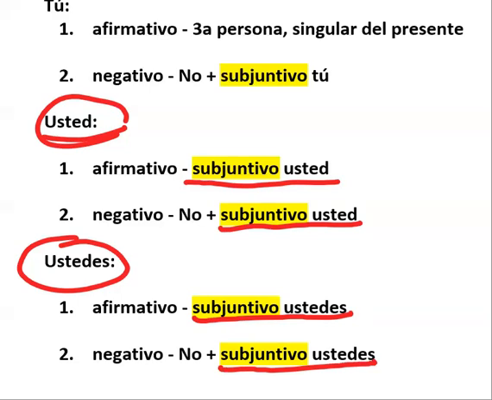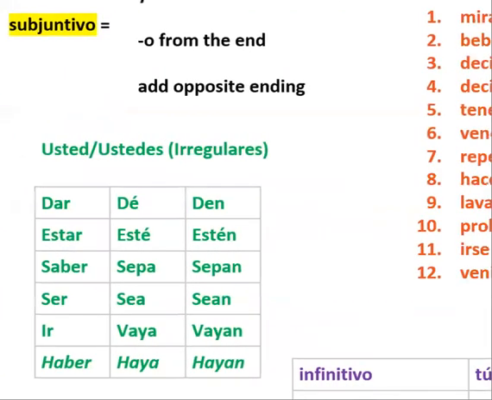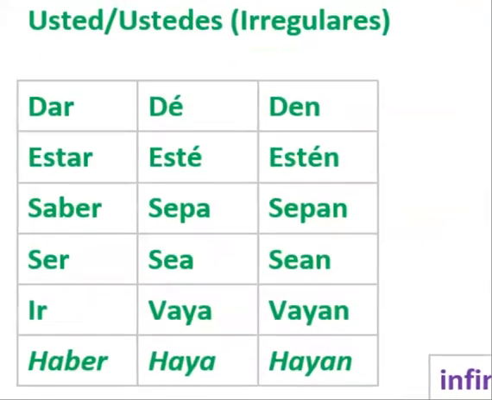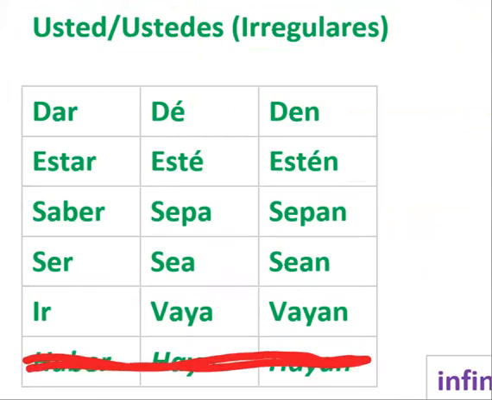When it comes to the irregular verbs, let me show you some of those. Same rules though. It's the exact same verbs that are irregular in the usted subjunctive are irregular here. Now you'll notice haber here at the bottom. We won't even worry about that. We'll just ignore that for now, because it's not really a conjugation you have to worry about when it comes to the command form. Good to know, because you definitely need it in the subjunctive.